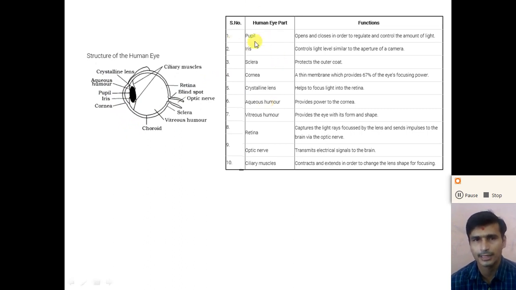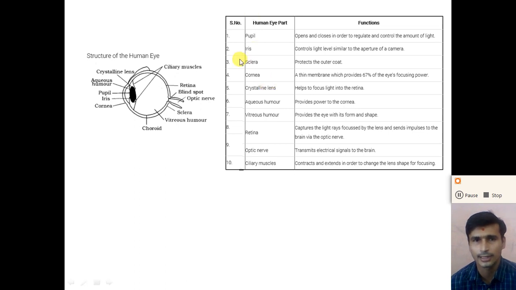So first part is the pupil. The pupil opens and closes in order to regulate and control the amount of light. So what is the function of the pupil? The function of the pupil is to control and regulate the amount of light entering the eye, so more light cannot enter. Look, when we see towards the sun, our pupil will be very small. That means a small amount of light is entering the eye.